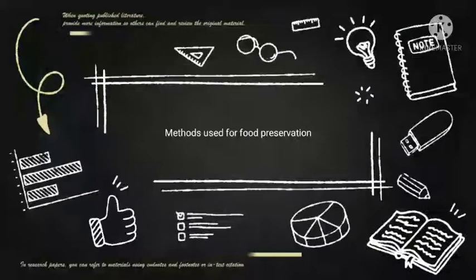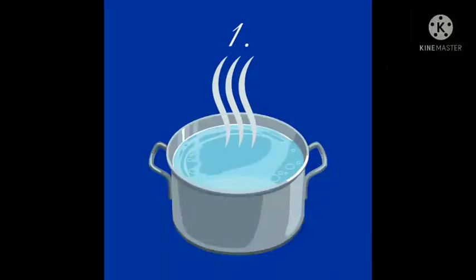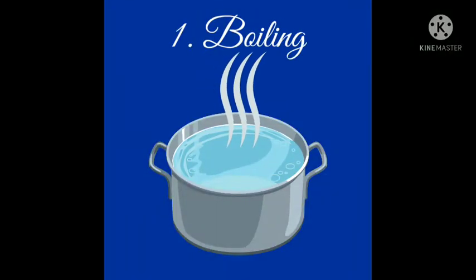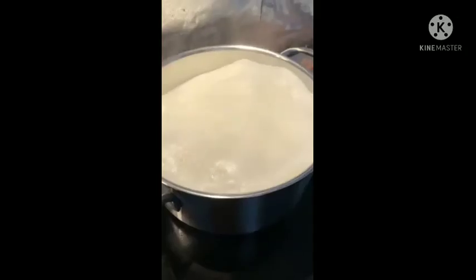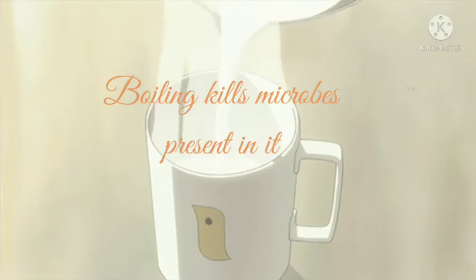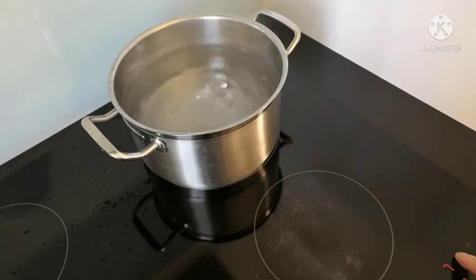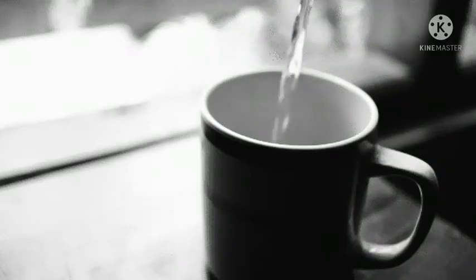Methods used for food preservation. First method is boiling. Liquid food items such as milk are preserved by boiling. Boiling kills microbes present in it. Water is also boiled to make it safe for drinking.